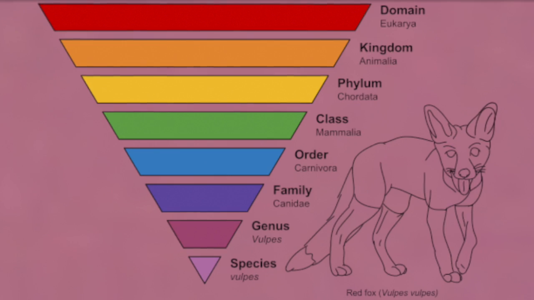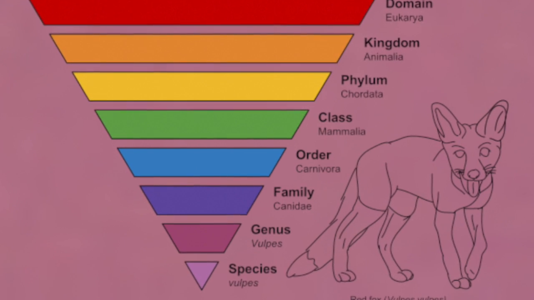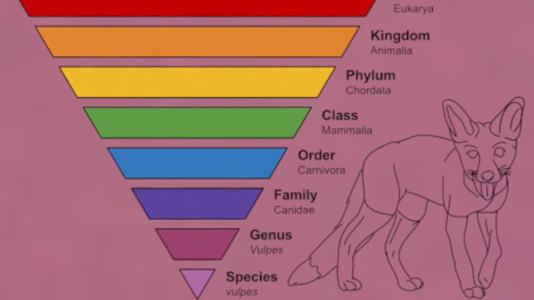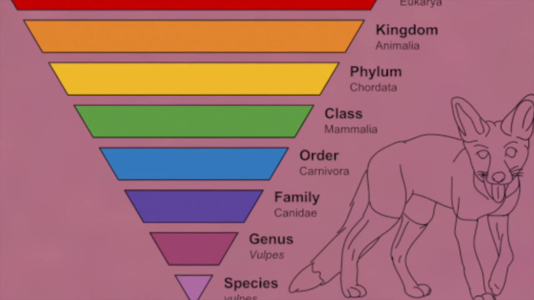So let's finish this up with a bit of taxonomy. Here we see the domain, kingdom, phylum, class, order, family, genus, and species of a red fox. But the genus and species are how scientists categorize its name.